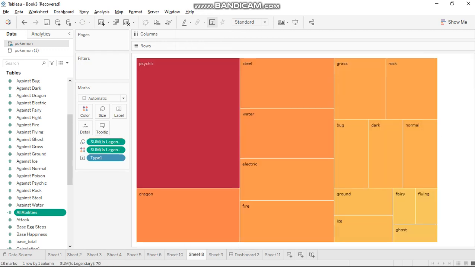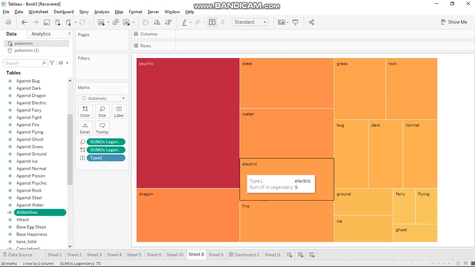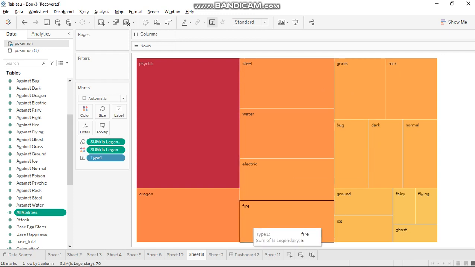In this tree map, we get the result of how many legendary Pokemon are in each type. In psychic type there are 17 Pokemon. In electric type there are 5 Pokemon. In grass type there are 4 Pokemon.